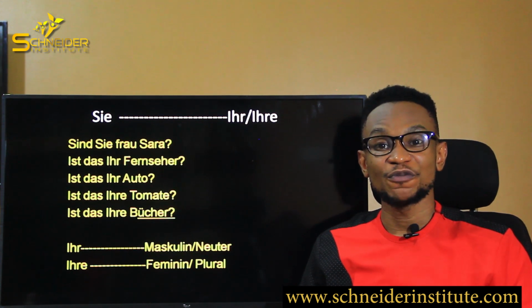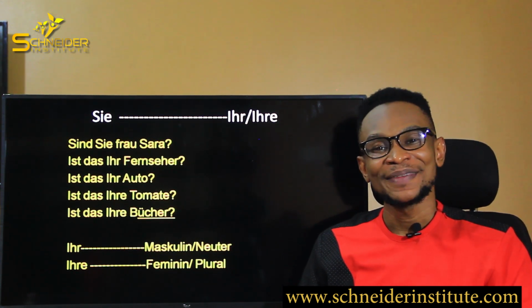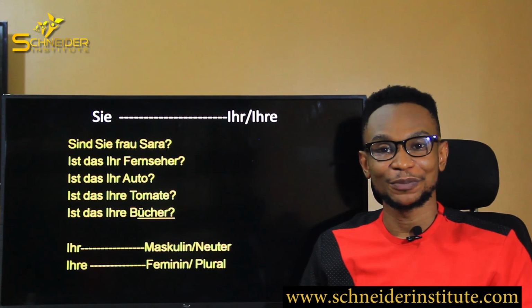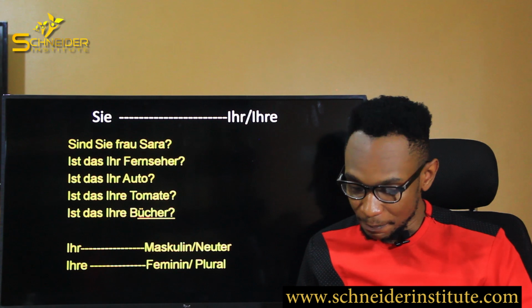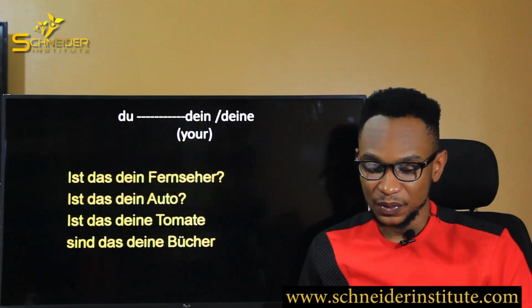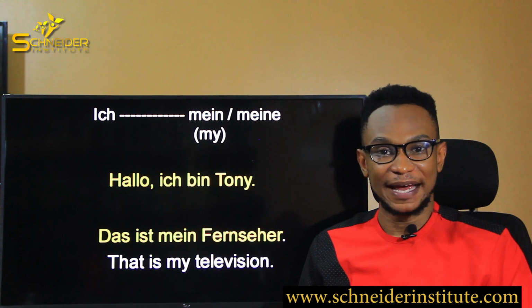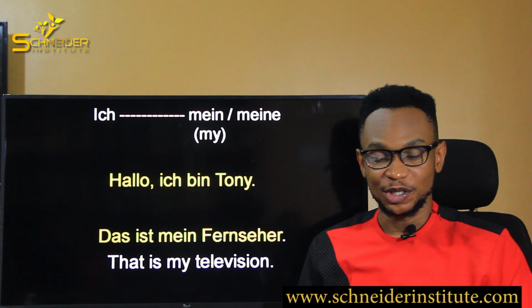All right, so at this point, we've come to the end of today's episode. And don't forget, possessive pronouns help you to show ownership of the pronouns. Let's take a recap back to the very first possessive pronoun we did today, and it was mein and meine, and it means my, okay?